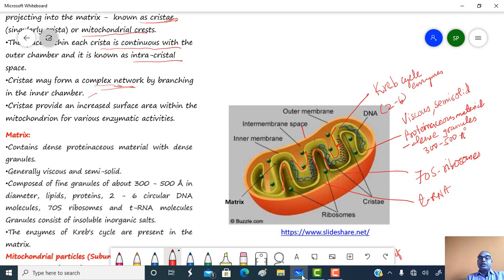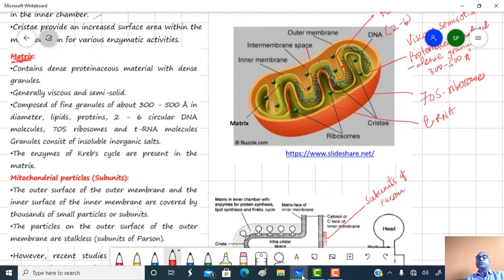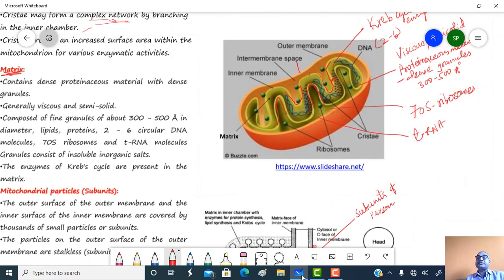Then the first one is the membrane. Membrane is the outer membrane and inner membrane. The inner membrane encloses a space. That space is called the matrix, or the inner membrane space. This matrix contains dense proteinaceous material with dense granules.